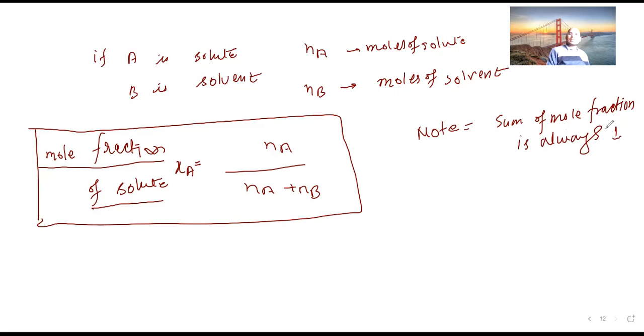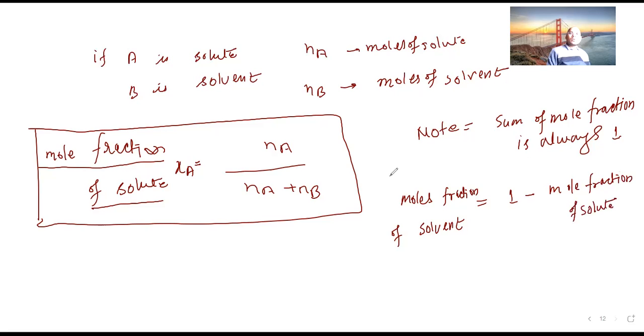So if you are calculating the mole fraction of solvent, that is 1 minus the mole fraction of solute.